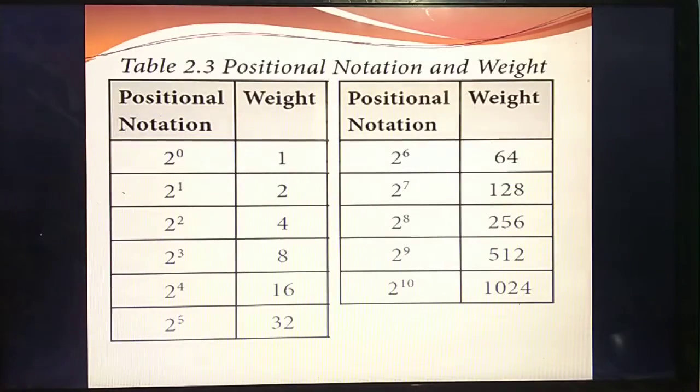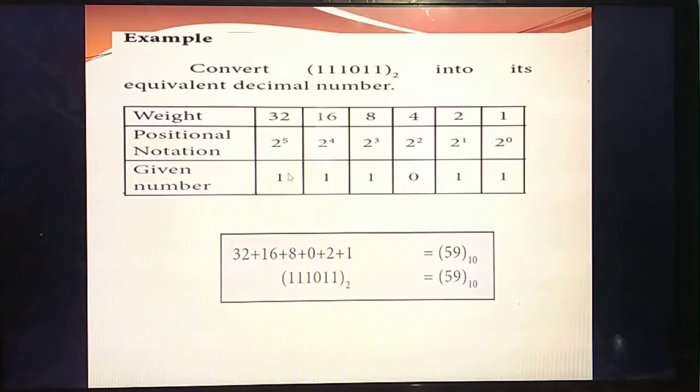See the example, then only you will understand. What's the positional value? This you already know, but it is given in a tabular column. 2 power 0 means what? The value of 2 power 0 is 1. 2 power 1 means 2. 2 power 2 means 4. 2 power 3 means 8. This you know, no? Each power they have written. That's all. This is the positional notation. The positional notation of 2 power 0 means the weight. Weight means the value. Understand? So see this example.